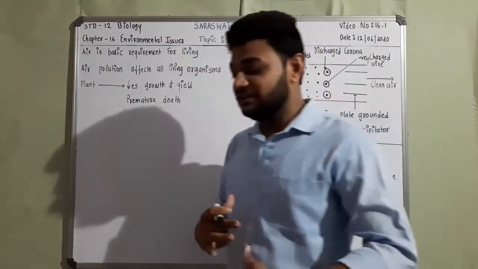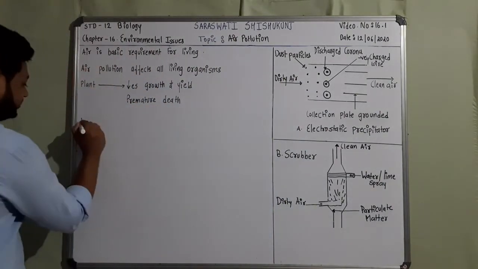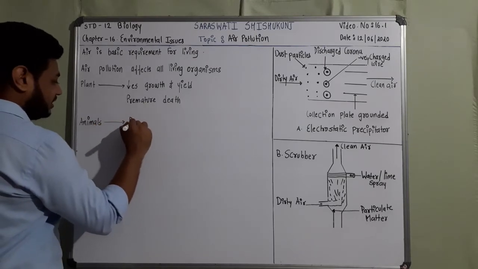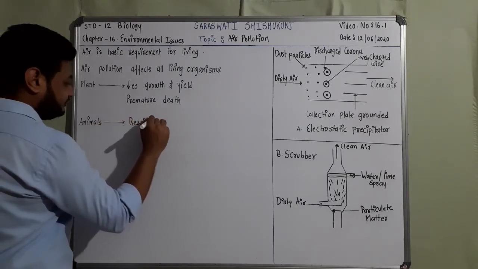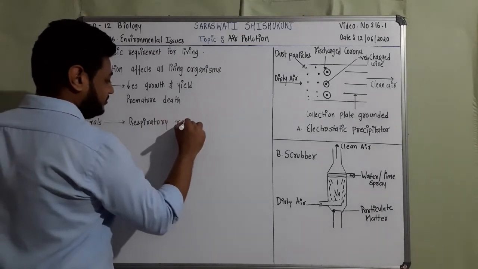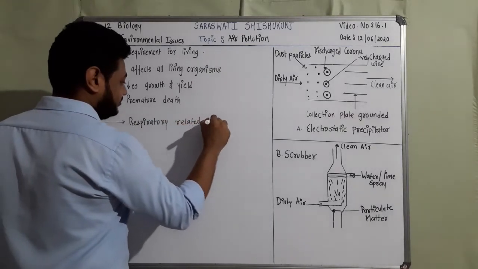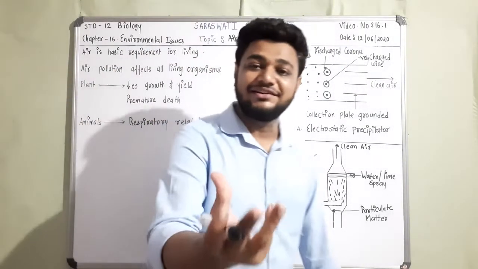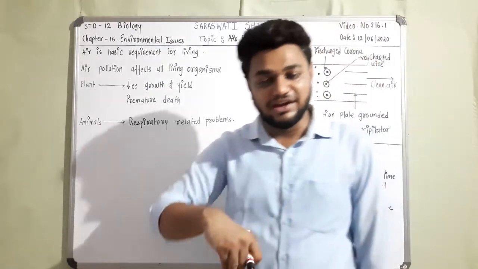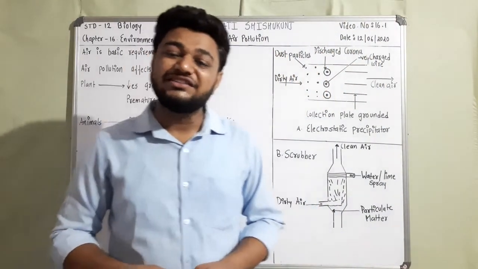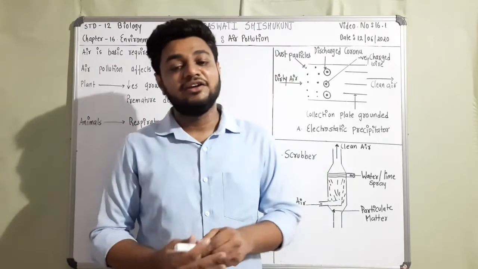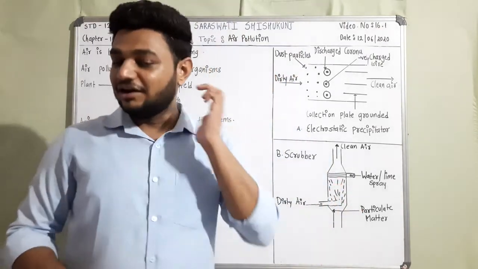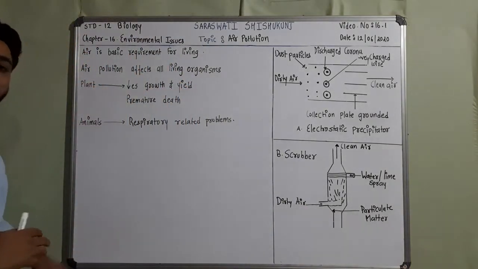Now when we talk about humans or animals, you are familiar that animals face respiratory related problems. They face problems while breathing because of particulate matter present in the air which is inhaled, and due to that it causes irritation, inflammation, and respiratory related problems like bronchitis and asthma. So such things can occur due to pollution.